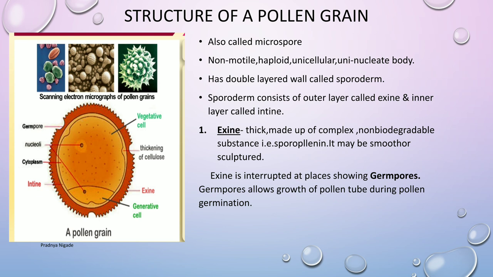Now this exine is interrupted at places showing the presence of germ pores. Germ pores are the thin areas or apertures which are meant for the growth of the emerging pollen tube during pollen grain germination. Now the second part is nothing but the intine. So intine is the inner layer of the sporoderm. Intine is made up of cellulose and pectin. Let's see the next part.